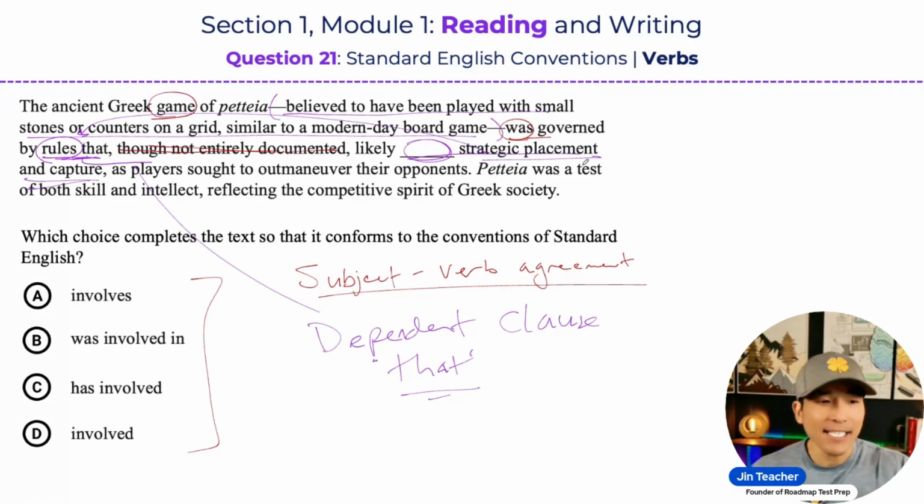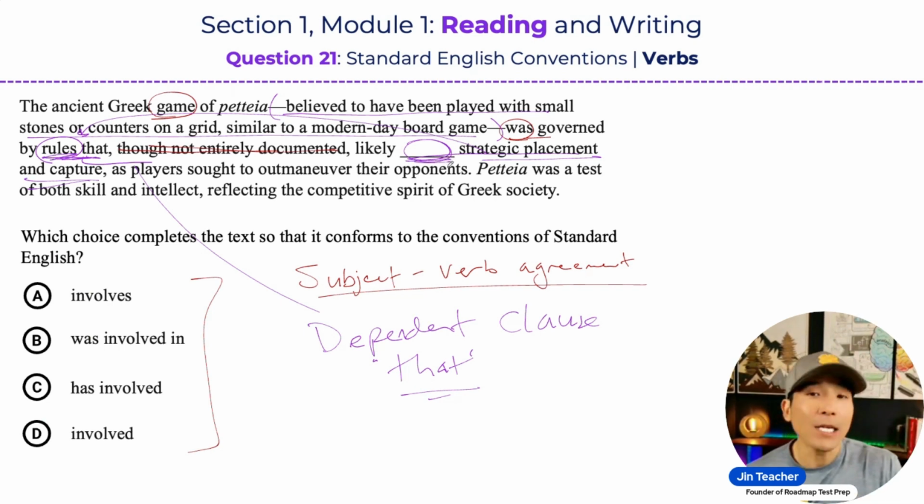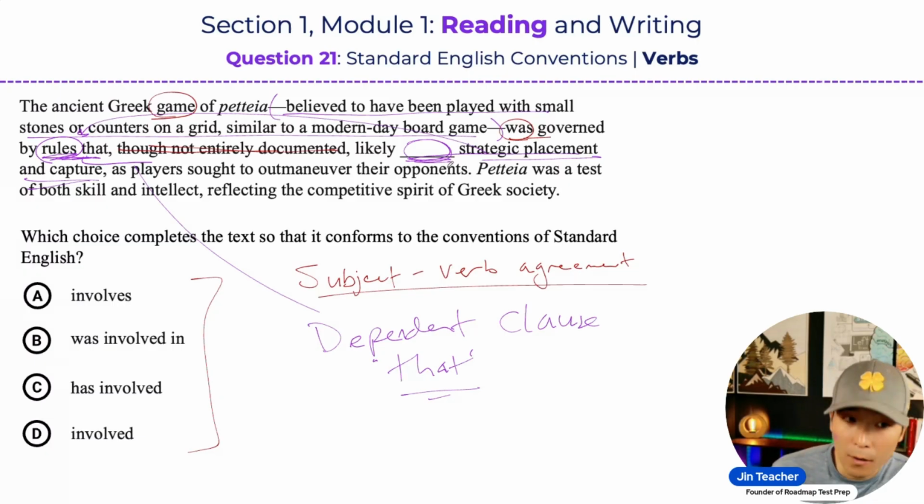But the secondary subject and secondary verb are rules and involve. So we know that rules is a plural subject, and a plural subject must have a plural verb. We don't want to say the rules involves, we want to say the rules involve. So we want to use the plural form.